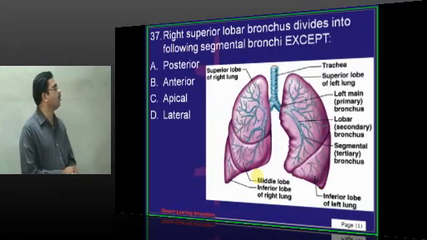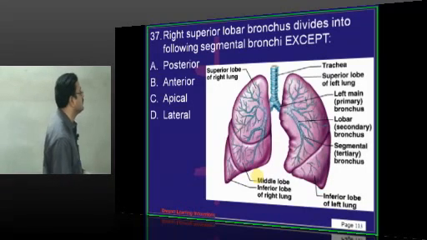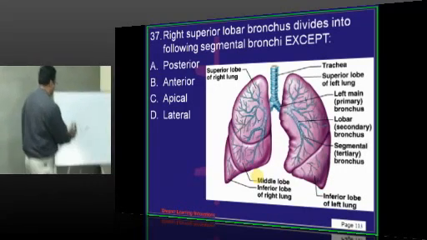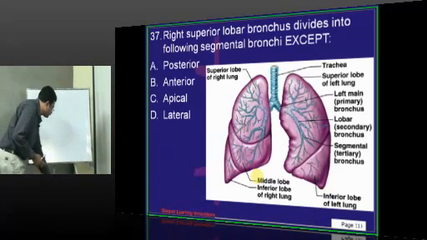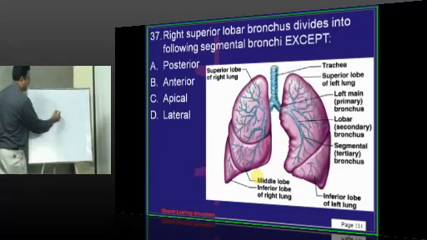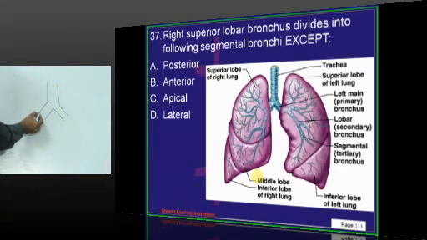Right superior lobar bronchus divides into the following segmental bronchi except. So here we have said the trachea is dividing into principal bronchi. The trachea is dividing into right and left principal bronchi. The right principal bronchus divides into eparterial bronchus and hyparterial bronchus. Now these are called secondary bronchi. Secondary bronchi divide into tertiary bronchi.